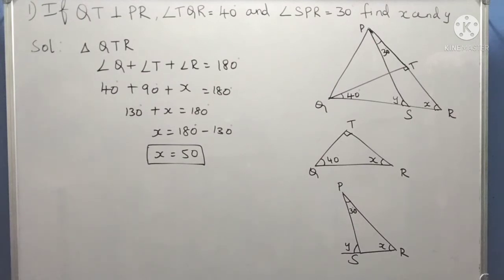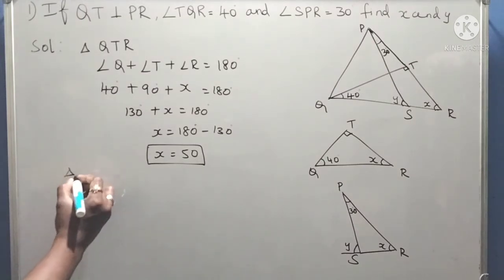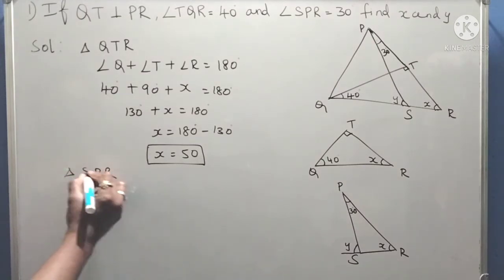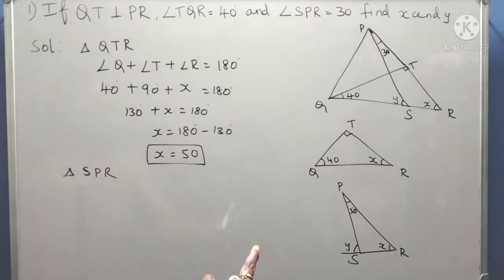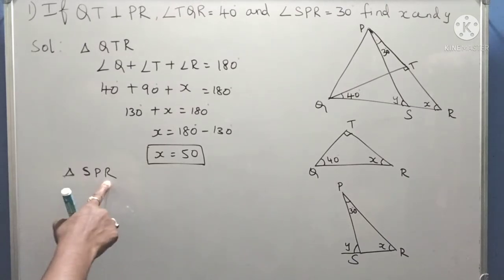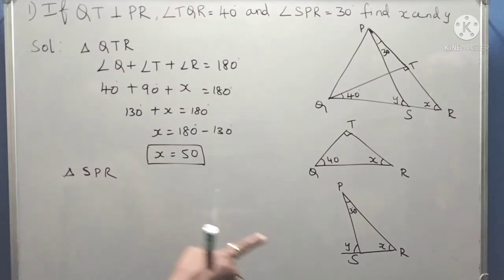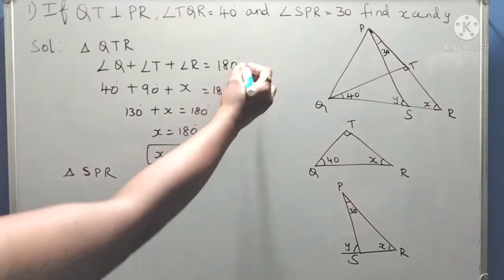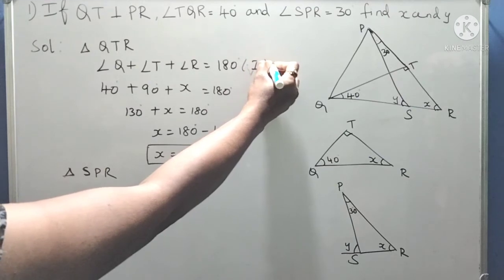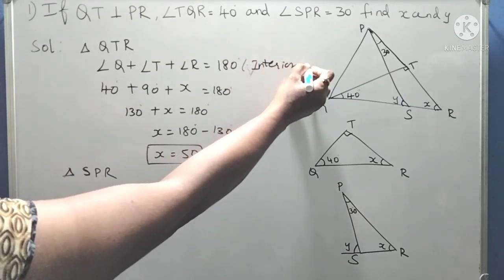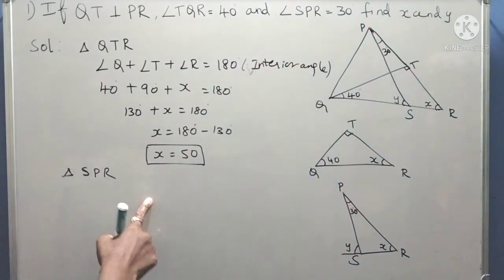Y, you can take the triangle SPR. Here, look at the triangle: Y is the exterior angle of triangle SPR. So here we can apply the exterior angle theorem. What is the exterior angle theorem?